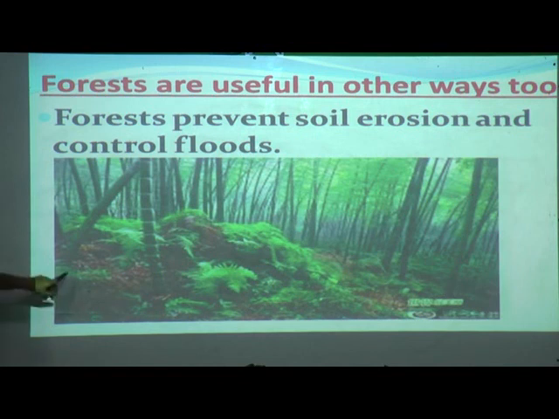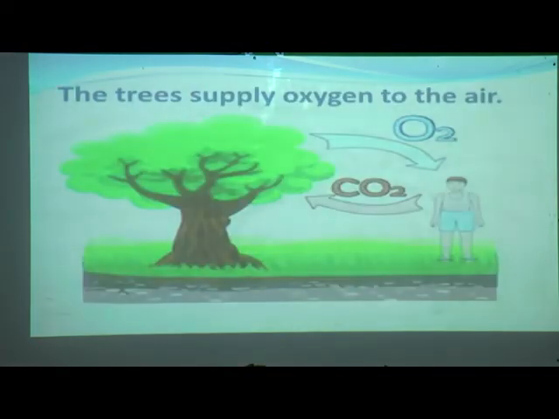So it prevents soil erosion, because so many trees are there. And how does it control floods? As there are so many trees, the water will not run off, it will stay there only. In this case also we can control the floods. So forests are very useful to us.